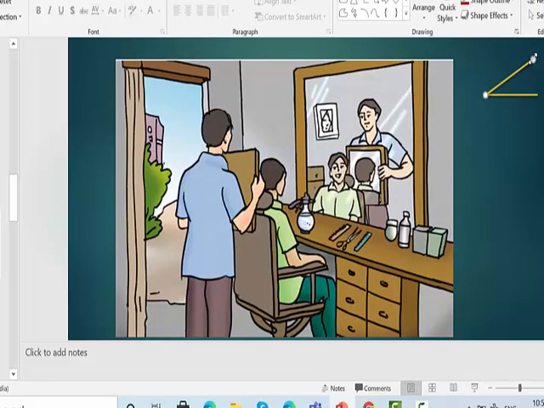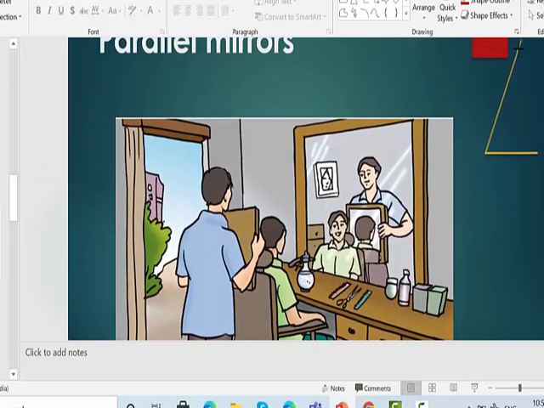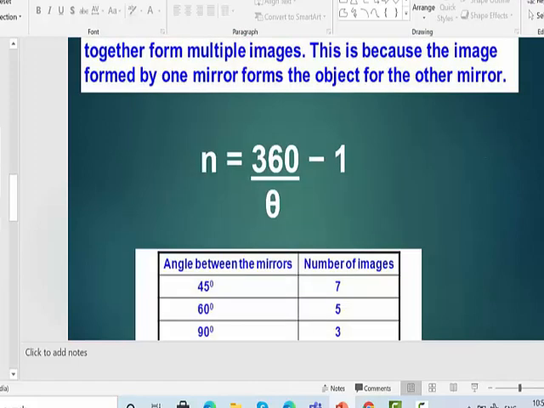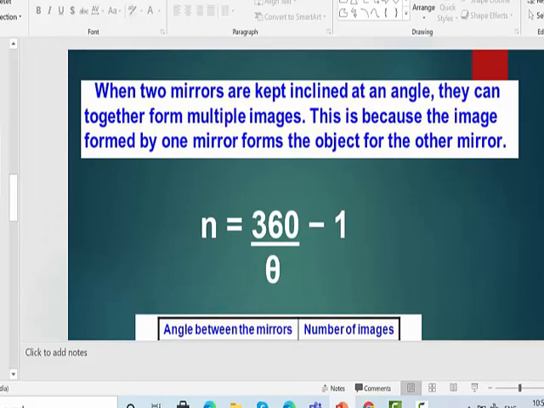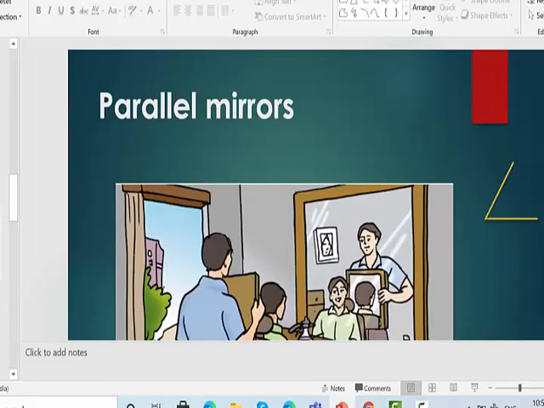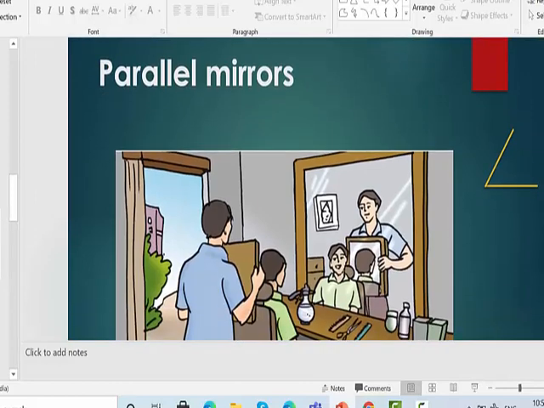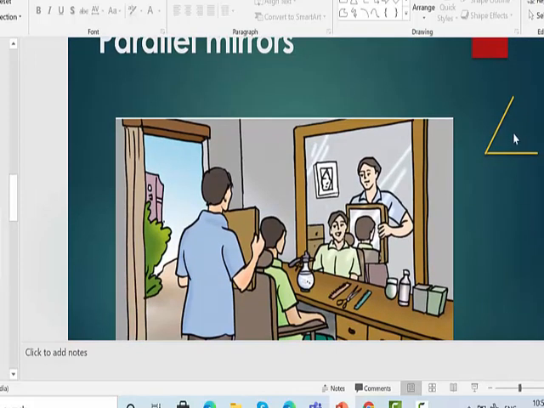Let's say I make it 45 degrees, something like this. 360 divided by 45 will be how much? 8. 8 minus 1 will be 7. Which means if you place two mirrors like this at an angle of 45 degrees and stand in between, you will be able to see 7 images.